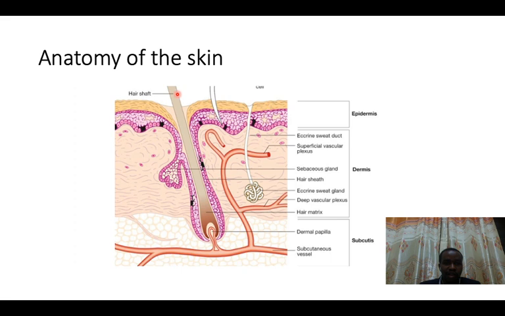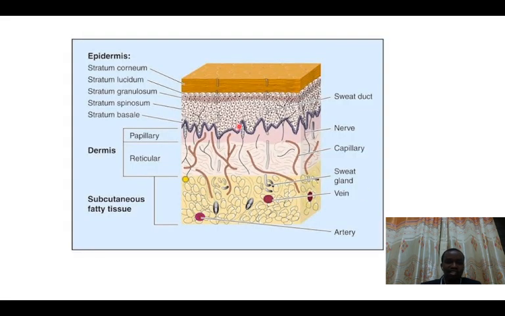This is one area where a disease can arise, especially when the sebum, or oil, produced from the sebaceous gland gets blocked and doesn't get out. It is going to bring about a disorder that we shall talk about in the next presentation.